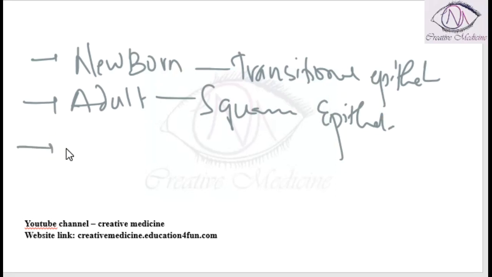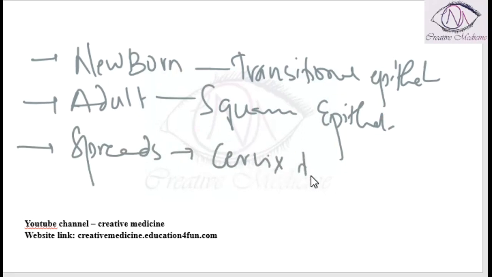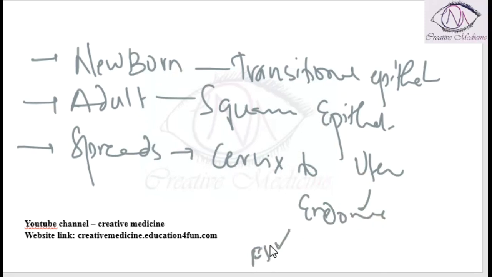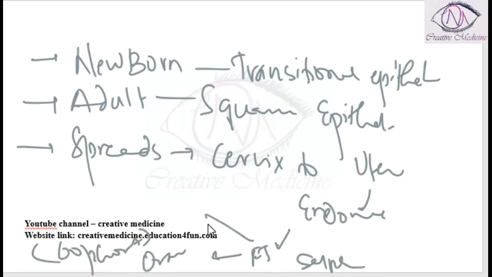Spread of gonococcal infection. The gonococcal infection spreads from cervix to the uterus, causing endometritis, and from the uterus it spreads to fallopian tube and the ovary, causing salpingitis and oophoritis. From the fallopian tube, infection spreads to the peritoneum, causing peritonitis, and this peritonitis will heal by fine violin string